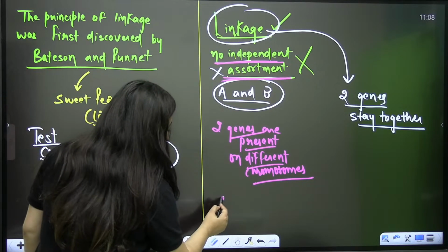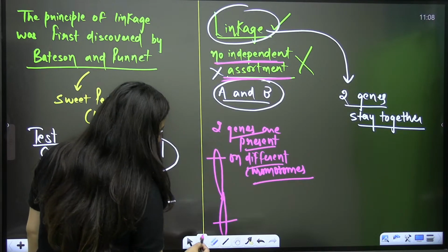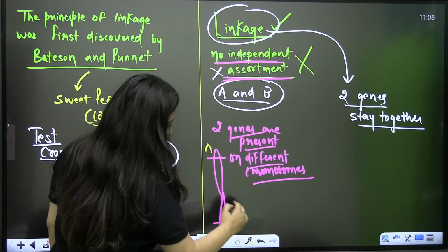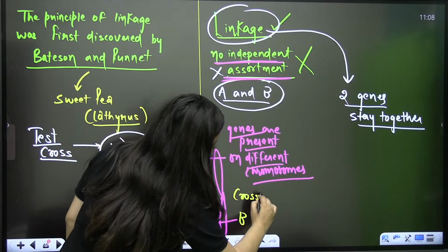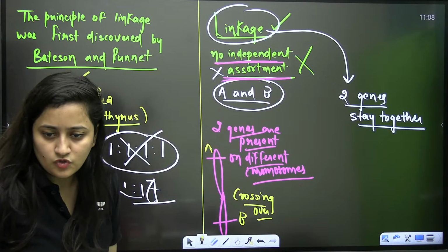Even if they are present on the same chromosome, there should be distance between the two genes so that crossing over can occur. What is crossing over?